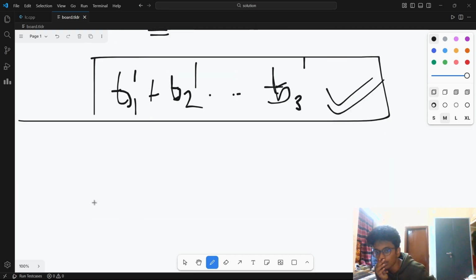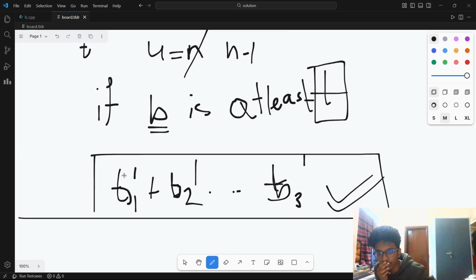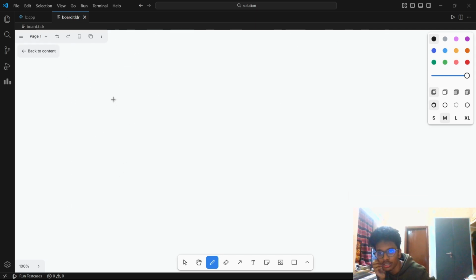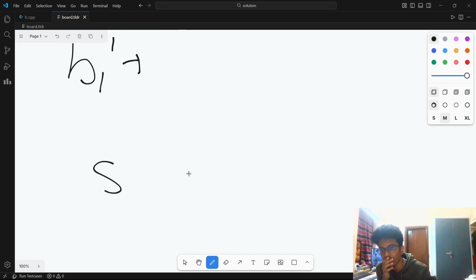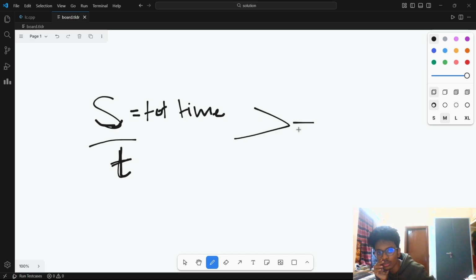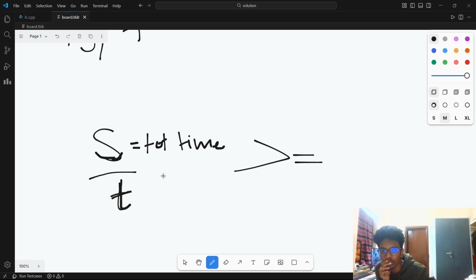So all you need to do is this whole sum, whatever is there, b1 dash, b2 dash, let's call the whole sum s. S is the total time. S divided by the given time, like it should run within this time. If this is greater than or equal to, if the total time, if it can run.